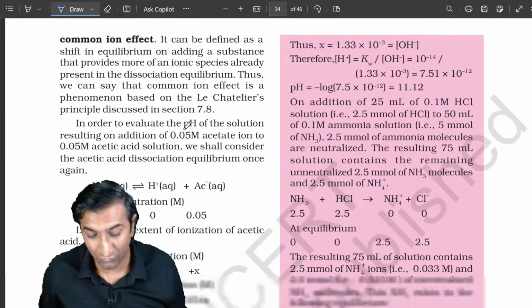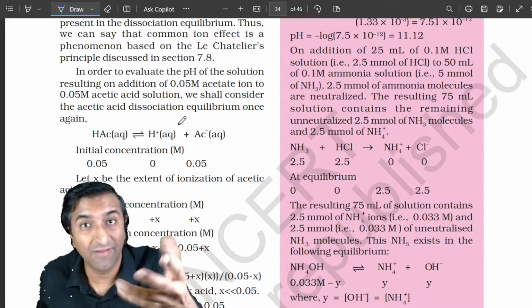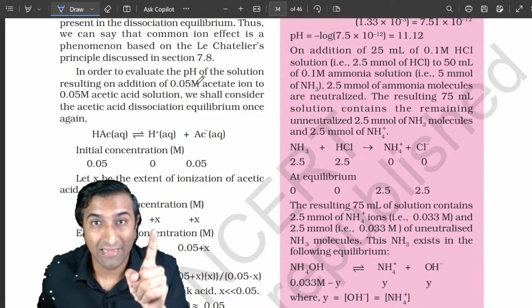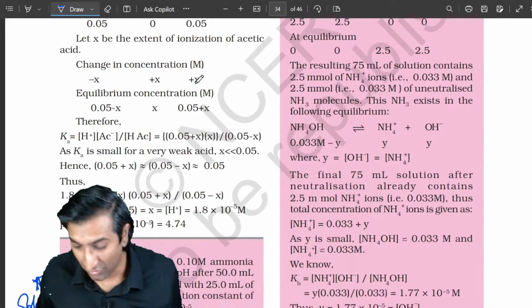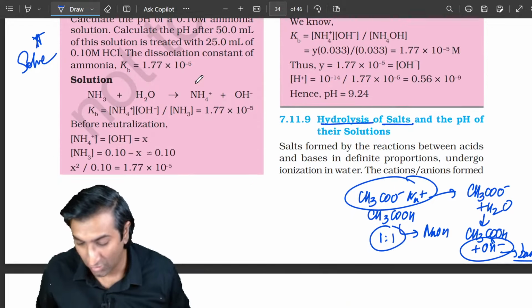Using the common ion effect you can explain buffer, and using the common ion effect you can say that I can also affect the solubility of different ions, and that is what is there in the whole of salt analysis.